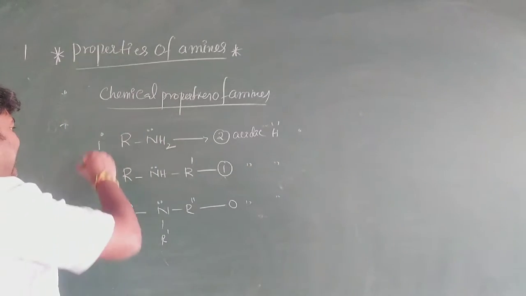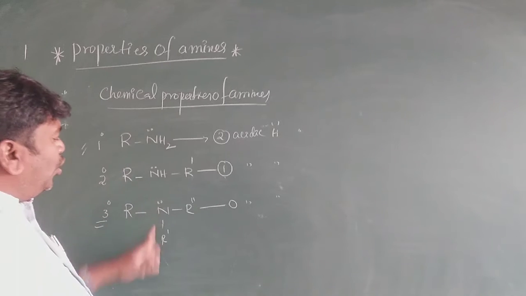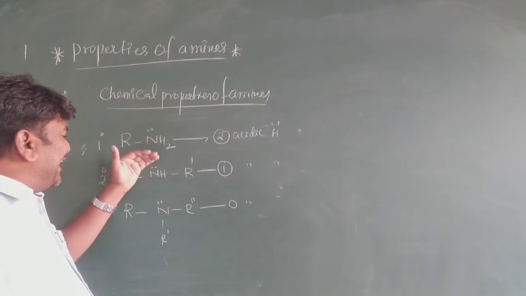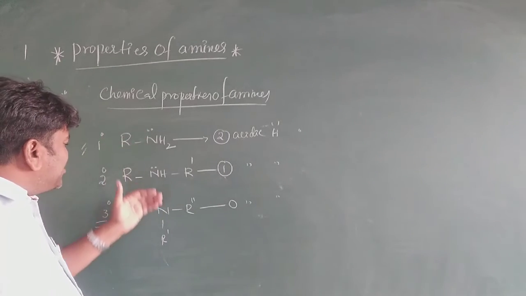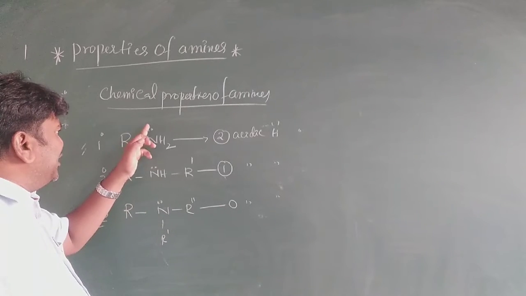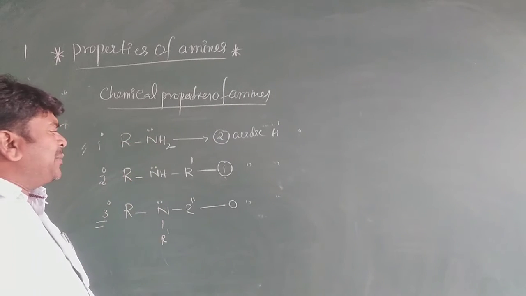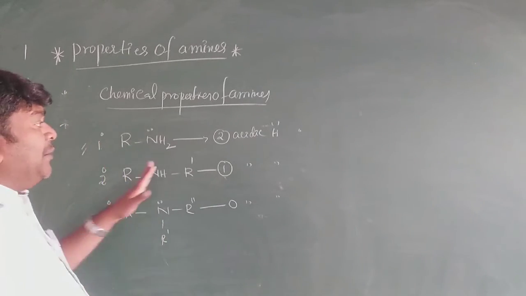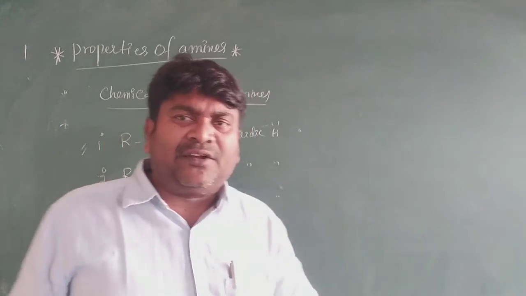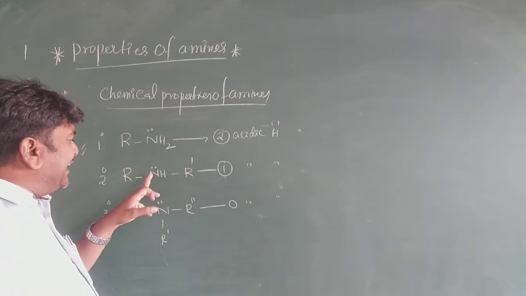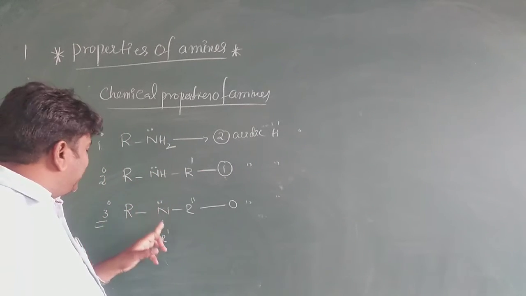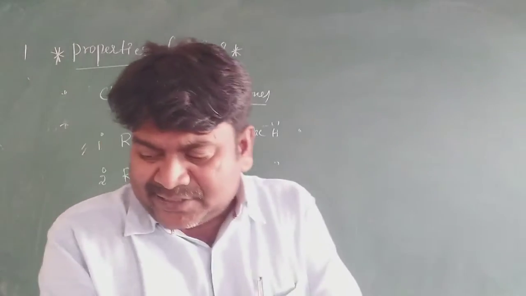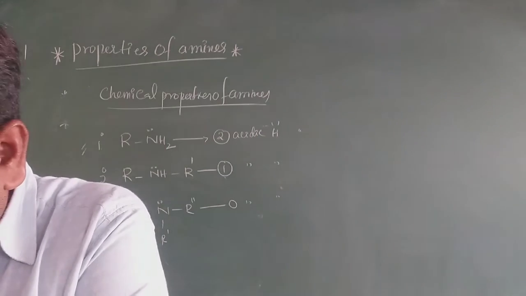All the amines, primary, secondary, tertiary, must contain a lone pair. But primary contains 2 acidic hydrogens, secondary contains 1 acidic hydrogen, and tertiary contains 0 acidic hydrogens.